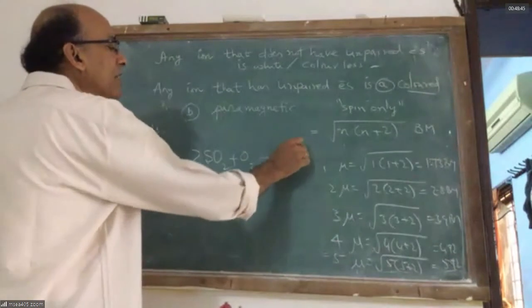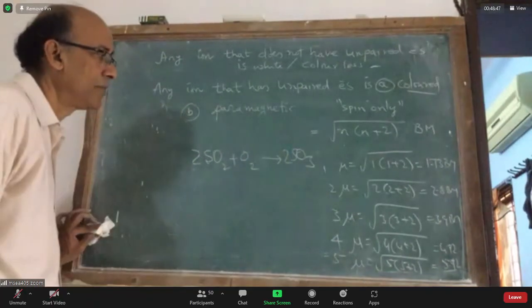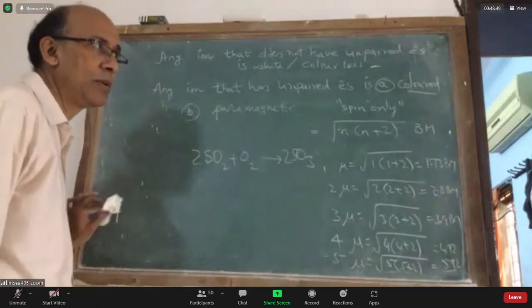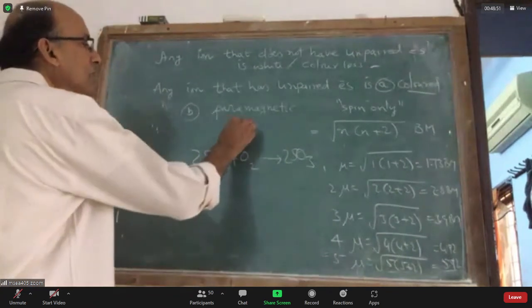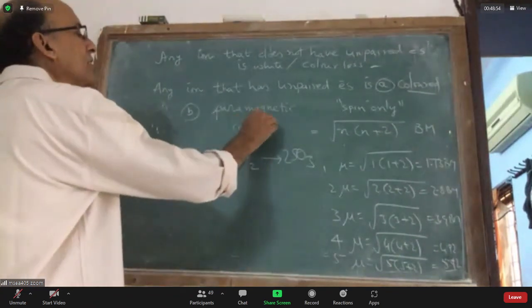Are you seeing it, sir? What I am writing? Hello? Yes, sir. Sir, this is a reaction called a contact process.